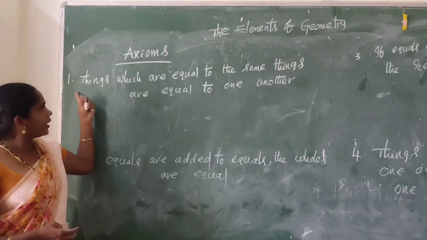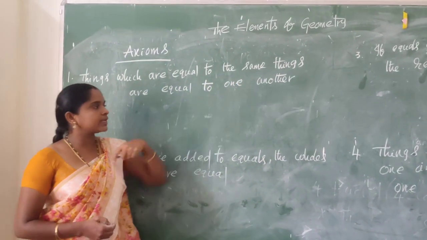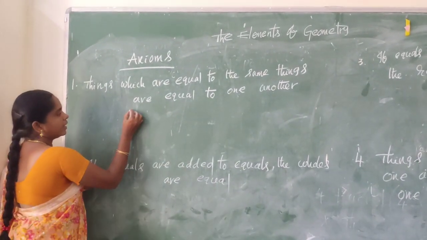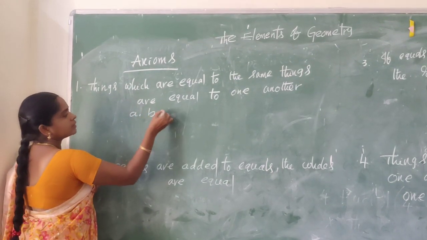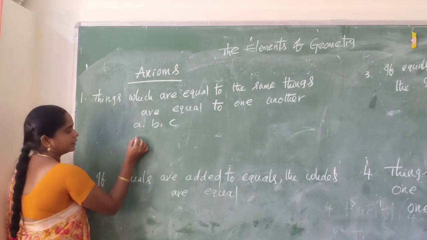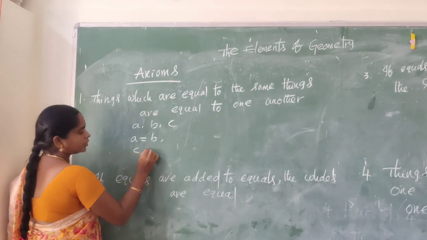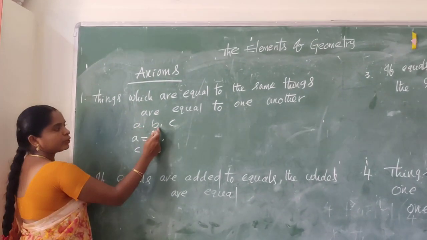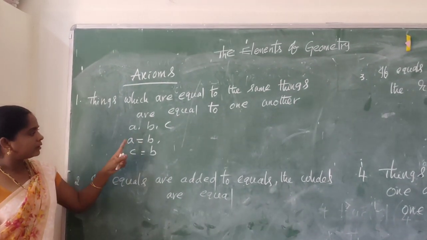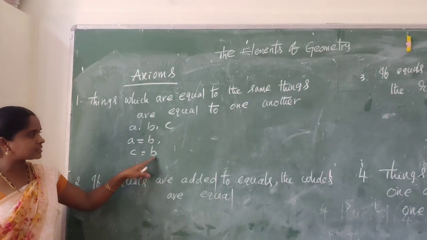Suppose we have three numbers A, B, C. Let us take A equal to B and C equal to B. Here, this is LHS, this is RHS.